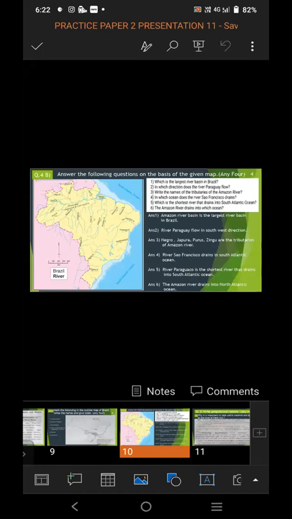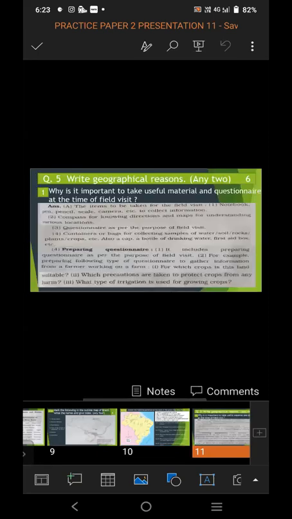Any 4 questions you have to select, and you have to write that answer. So from those 6 questions, any 4 you have to select and write the answer. It is of 4 marks. One answer indicates 1 mark. So read all the 6 questions, think on it, find from the map, and the answer which you know perfectly, attempt that in your answer paper.